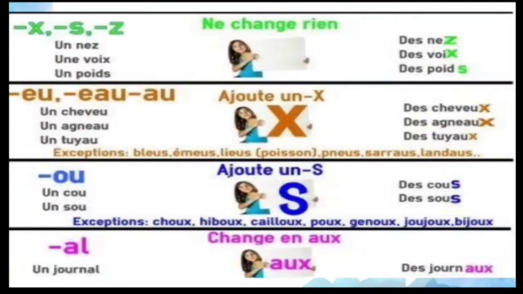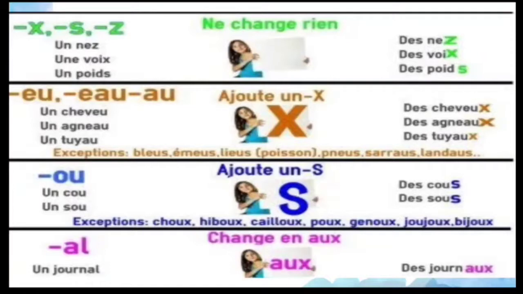And the noun does not change: rien. So you should not change anything when the noun ends with x, s or z. See the examples: anne, nos, noses; and voix, des voix, voice, voices; and pot, des pois. So you should not change anything there.